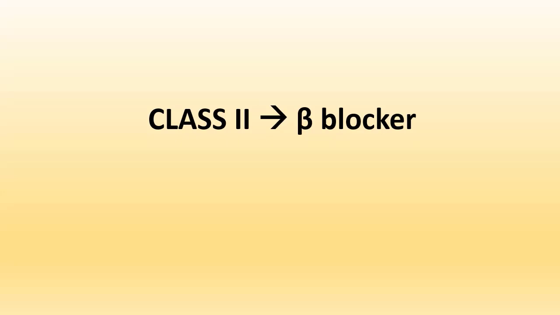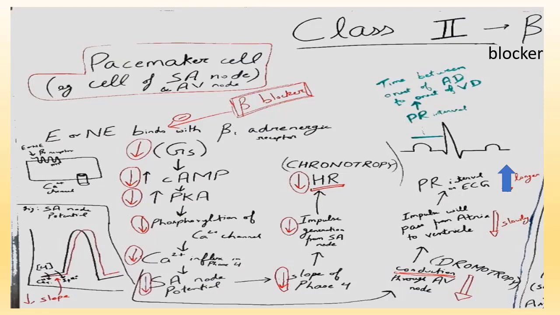Now class 2, that is beta blockers. So we will study class 2 antiarrhythmic drugs, that is beta blockers. First we will see how beta blocker affects the pacemaker cell, that is the cell of the SA node and AV node. Before that, we will see what is happening normally.